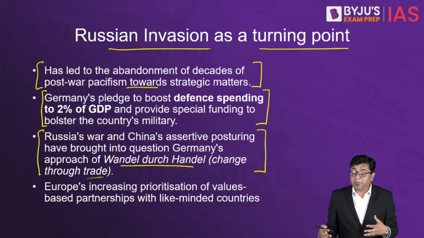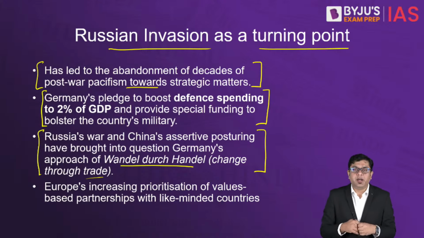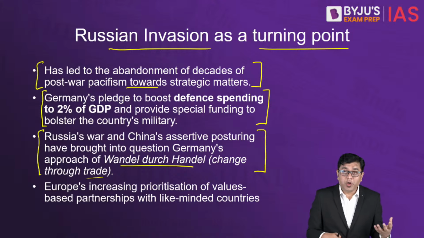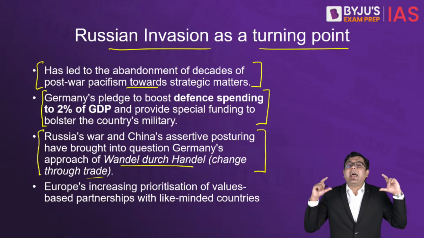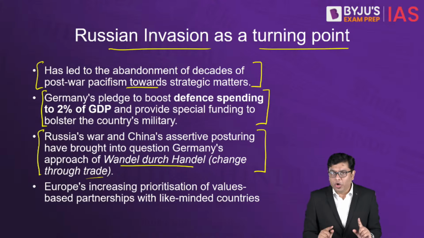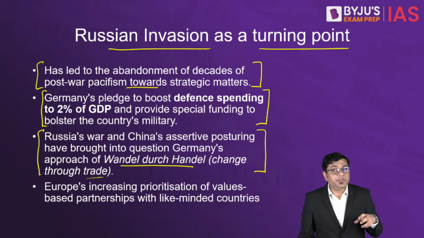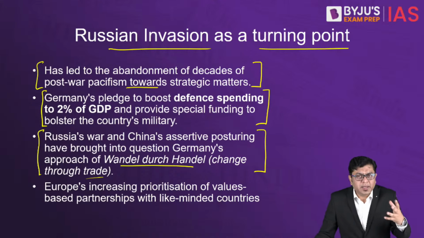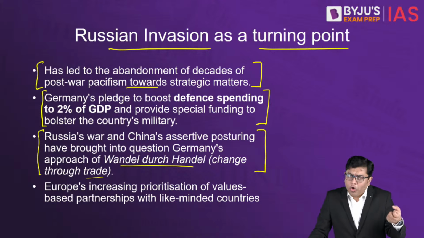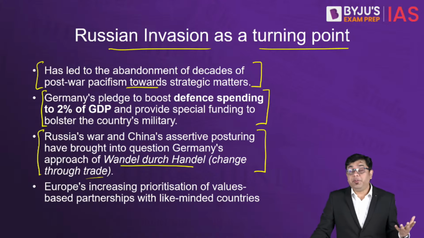Maybe Germany will be able to convince Russia of what it wants and what the world wants, and vice versa. That was the aim, that was the ideology. But then, that is why you would observe that Germany had increased dealings with Russia for oil and gas, and it was very dependent on Russia.